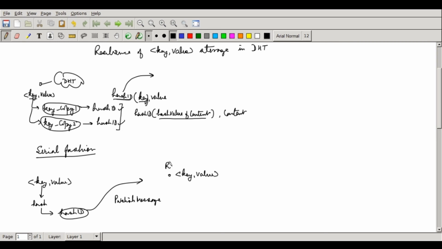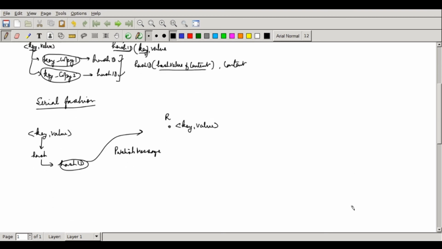But the problem is that this root node can die off. So how is this going to be recovered? We started with this question last time. The way this can be handled is that the root node can find out among its neighbors. There are two possibilities. One is that it somehow knows that if this node dies off, there will be some other node who will become the root. If I call it the 0th root, this I can call the first root.